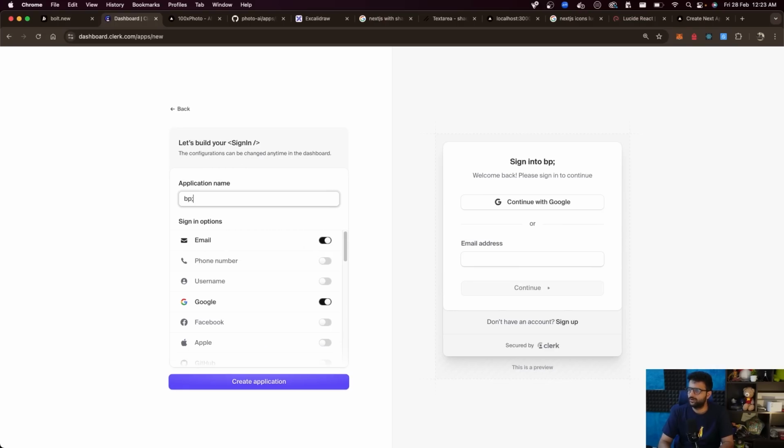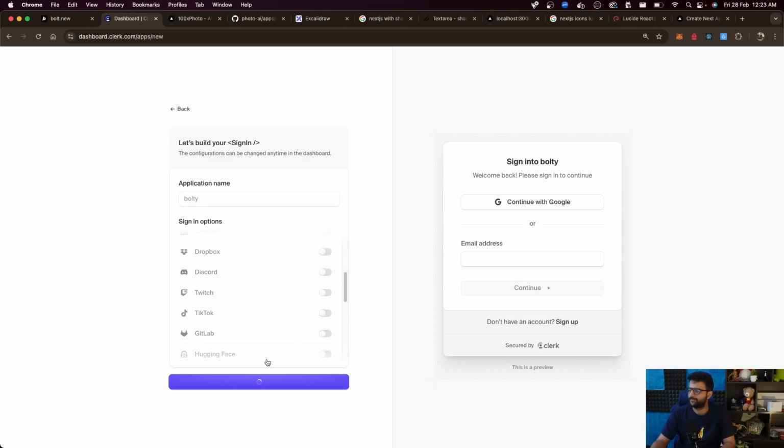Let's call it Bolt T, the name of my app. I'm only selecting email and Google as two options for now. This is what my final front end page would look like, which looks fancy enough.